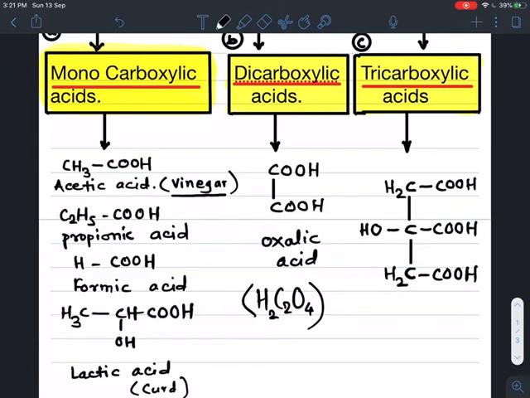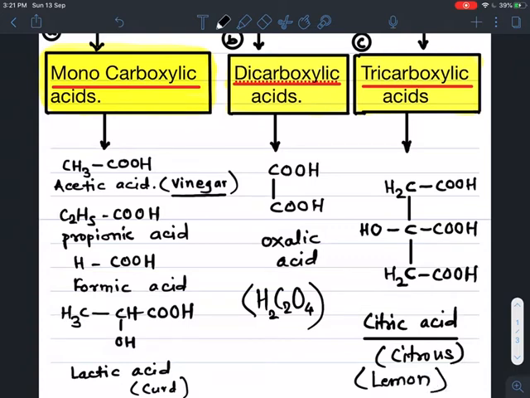This is an example of tricarboxylic acid, and the name of this acid is citric acid. Citric acid is present in the citrus fruit family: lemon, sweet lime, orange, etc. Citric acid is an example of tricarboxylic acid because it contains 3 COOH groups.